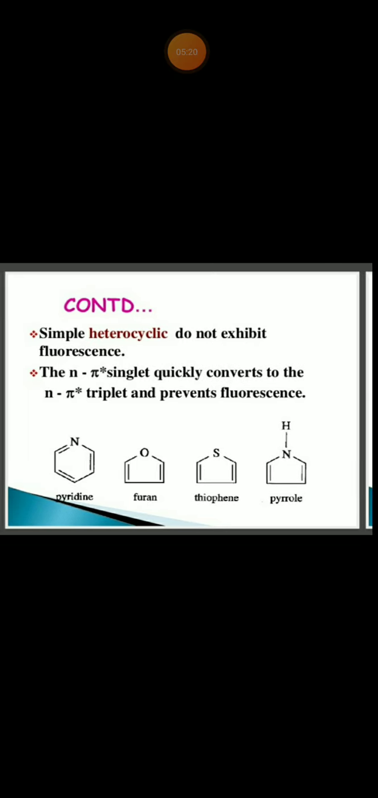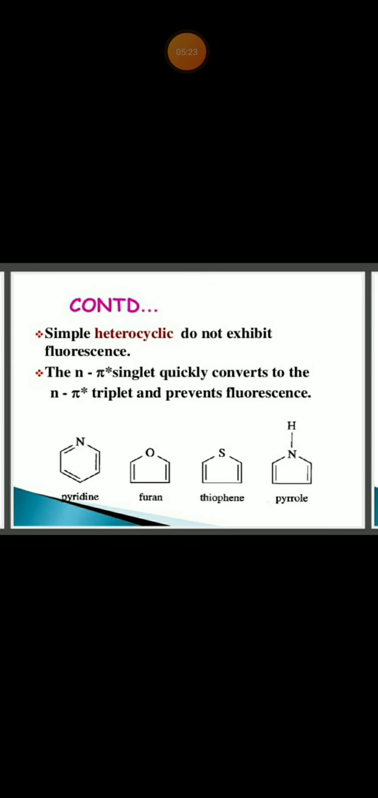Okay. So, simple heterocyclics such as pyridine, furan, thiophene, pyrrole, etc. are heterocyclic compounds. These will not show fluorescence; only the closed aromatic rings show fluorescence. In these heterocyclic compounds, the n-pi singlet quickly converts to the n-pi triplet and prevents fluorescence. Okay, these n-pi states are the lower energy states, right? This n-pi singlet quickly converts to the n-pi triplet low energy state and prevents fluorescence. Okay.